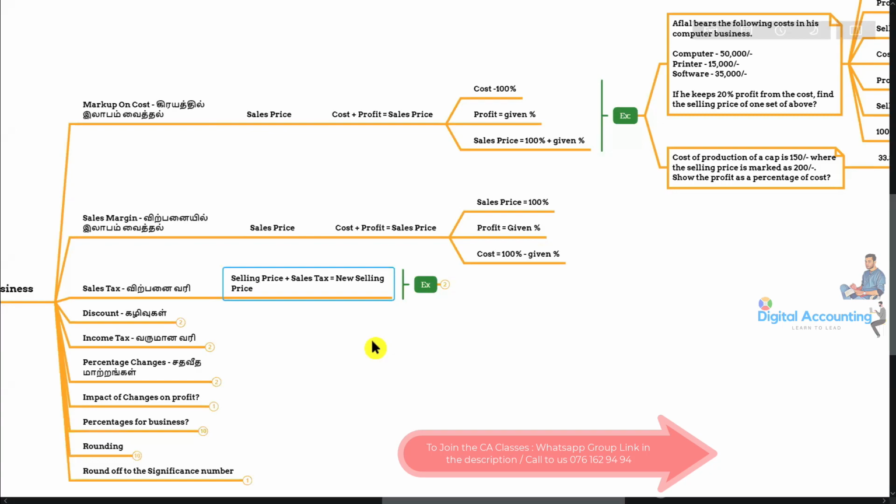Okay. For that 120,000, you are going and selling in the market. Is our government allowing to sell that product without any portion of the revenue going to the government? No, they won't do that. So we need to pay the sales tax.